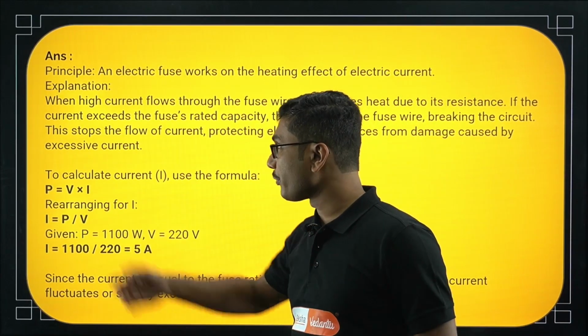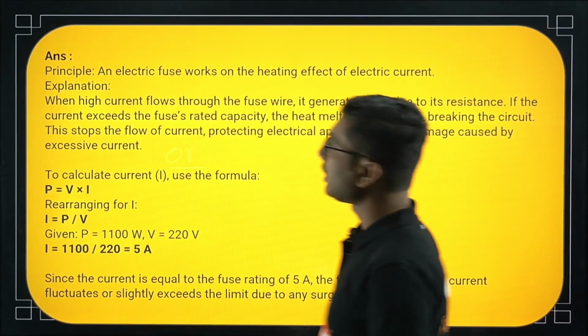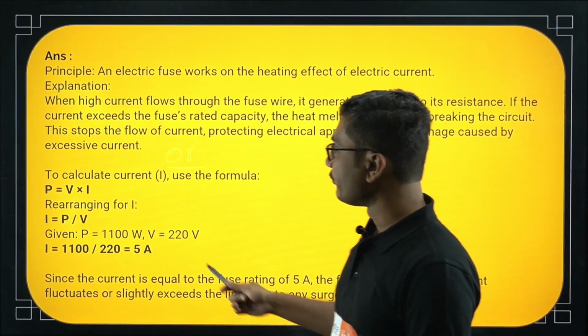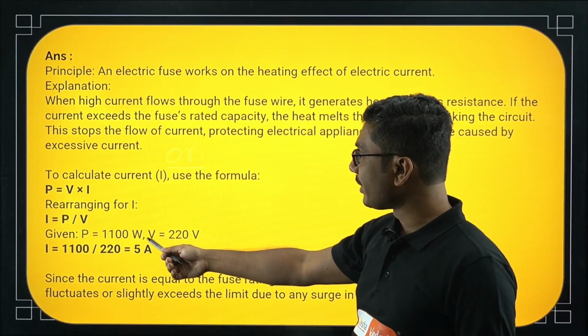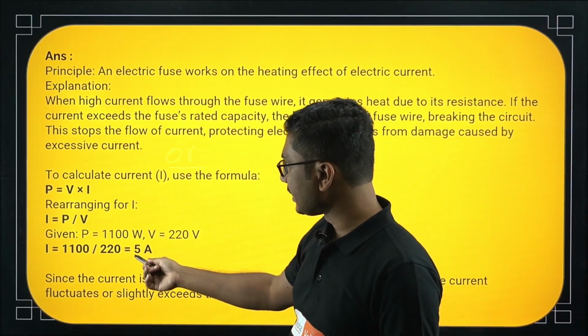Now this is the OR question, the numerical question that I mentioned. Calculate the current using the formula power equals V into I, so I is equal to P by V. It is given 1100 watt, and the voltage is given as 220 volts, so you get that the current is 5 ampere.